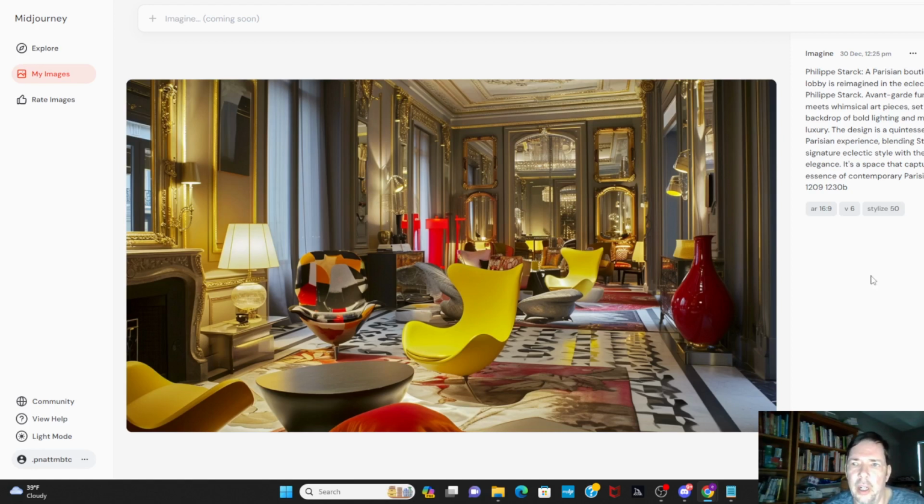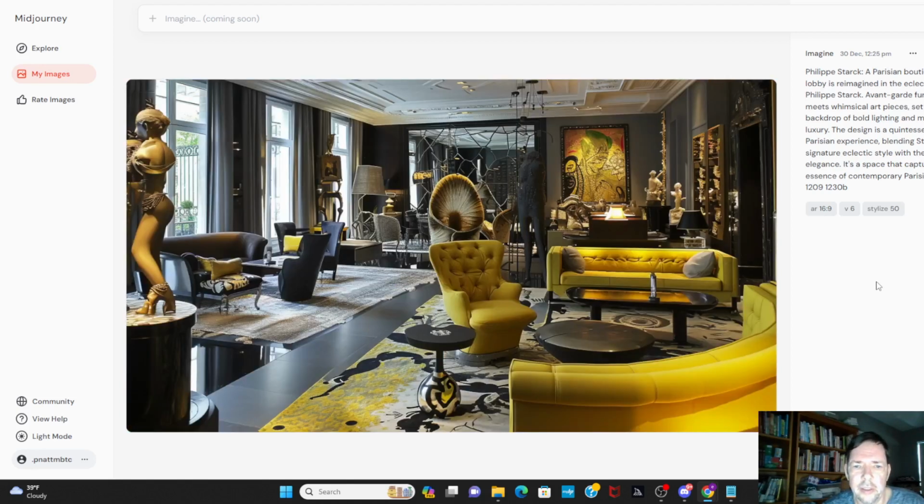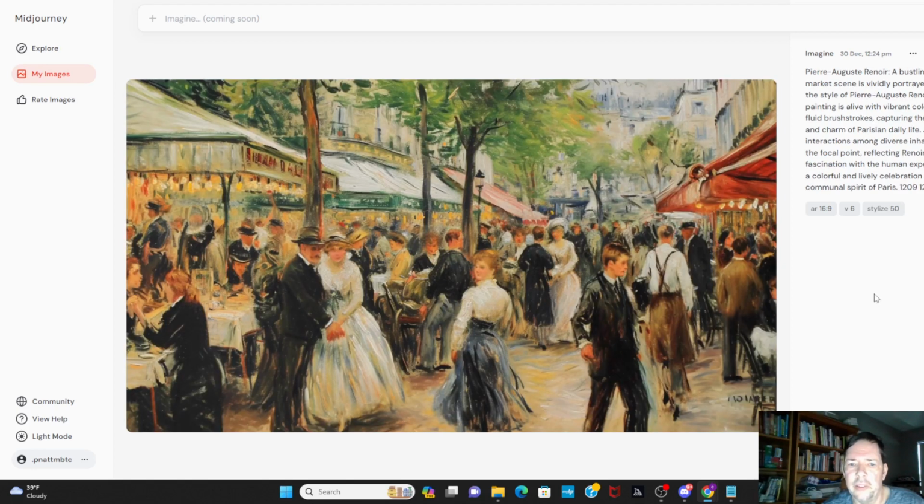So this one, it says, is a hotel lobby reimagined by Philippe Starck. So we'll see the 4 that it did. I like these very much. Really nice images. Okay, let's see what the next one is. These are Renoirs of a market scene in Paris.